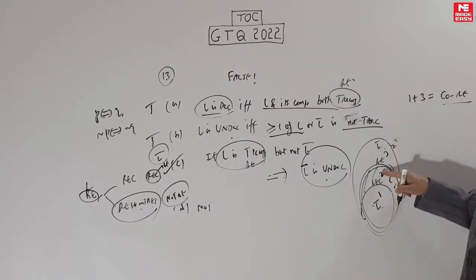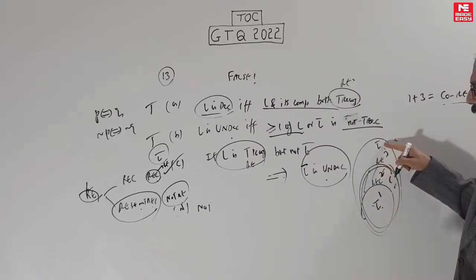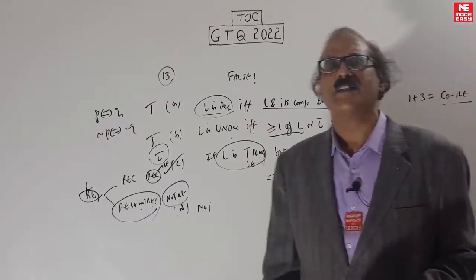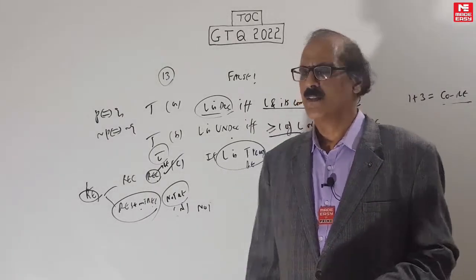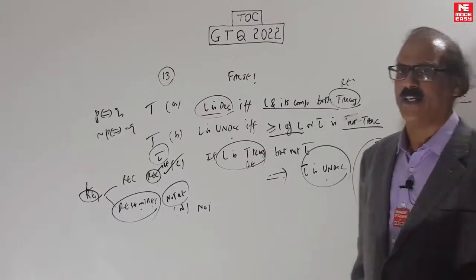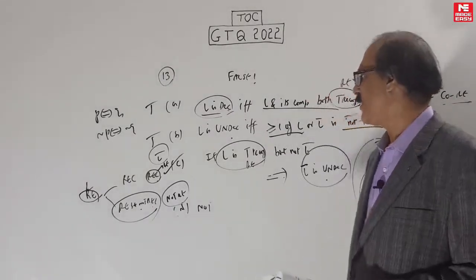We did 1 plus 2 is RE, 2 plus 3 is undecidable, and 1 plus 3, what is it? It's called co-RE. Co-RE means it's a complement of all RE problems. This one area, REC area and not RE area put together is called co-RE. Co-RE means the complement of all RE problems.